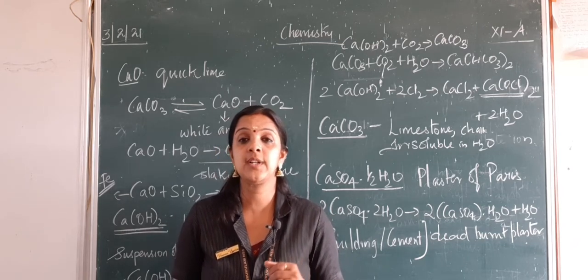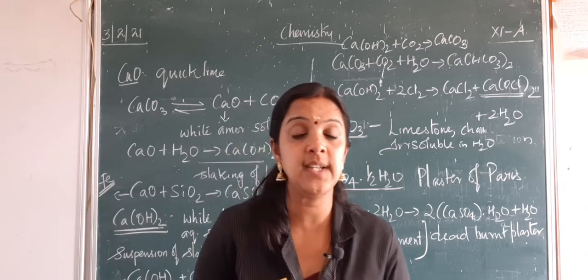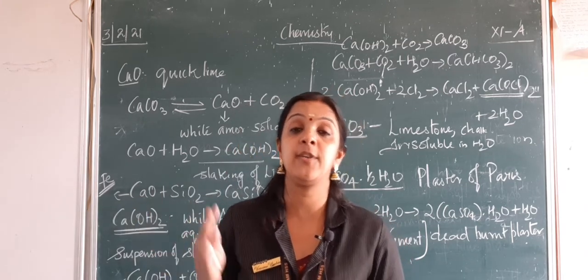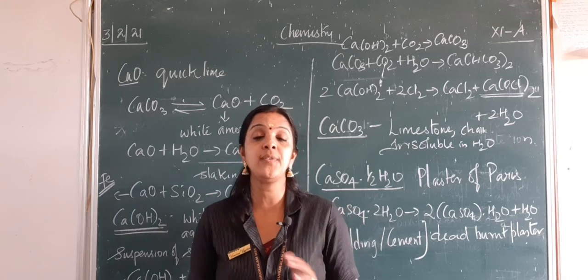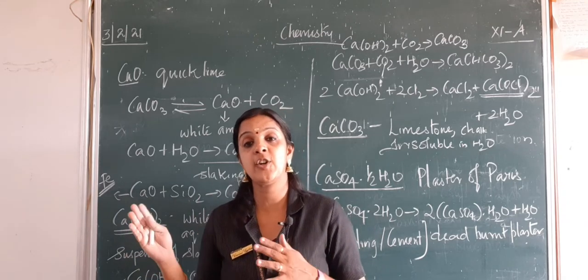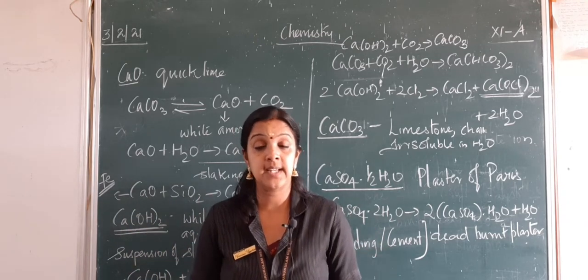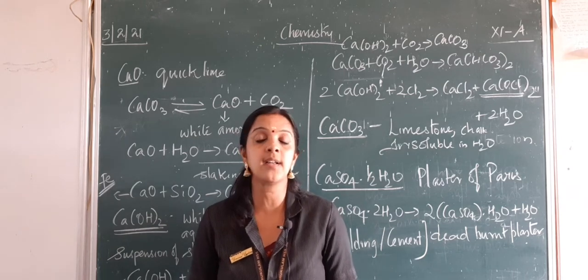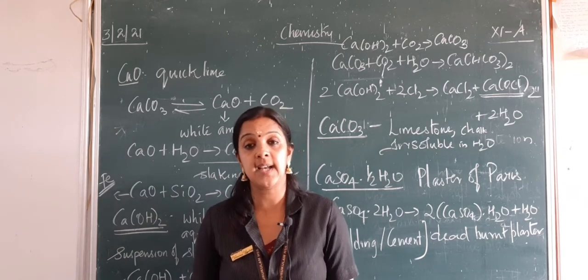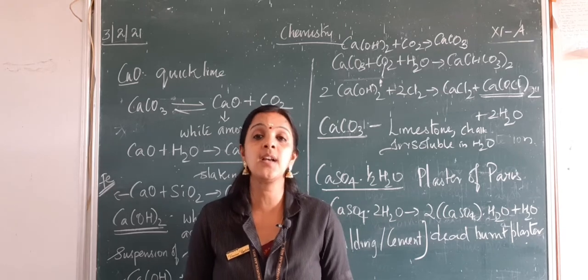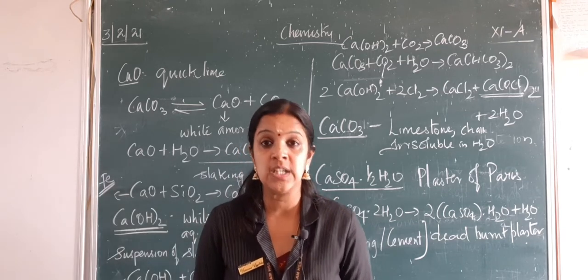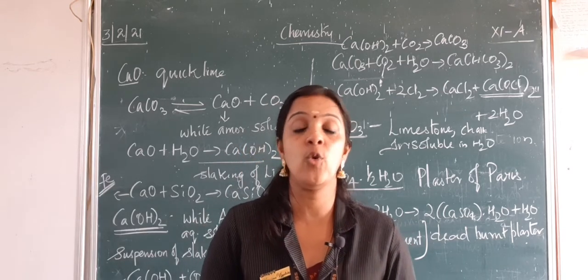Then you should learn the anomalous behavior of lithium and of beryllium, the similarity of lithium and magnesium, and the similarity of beryllium and aluminium. Then come some of the important compounds of sodium and calcium, and the last one is the biological importance. So, with this, the chapter gets over.